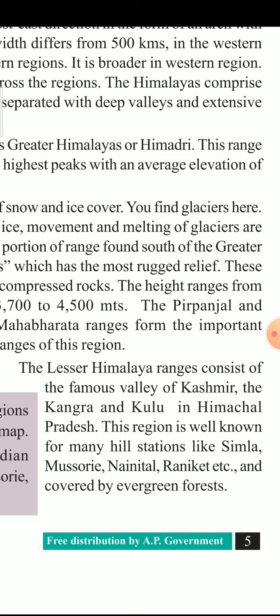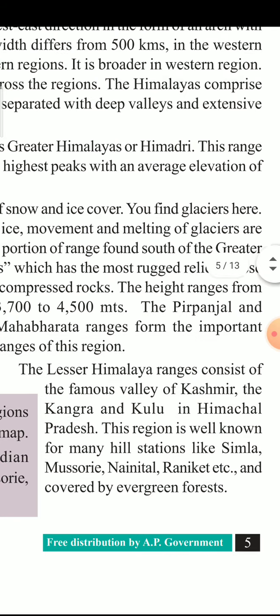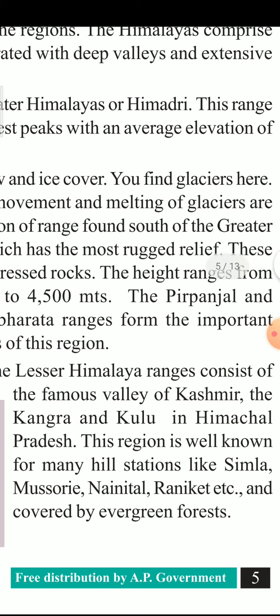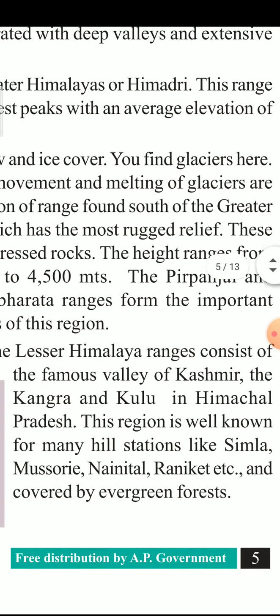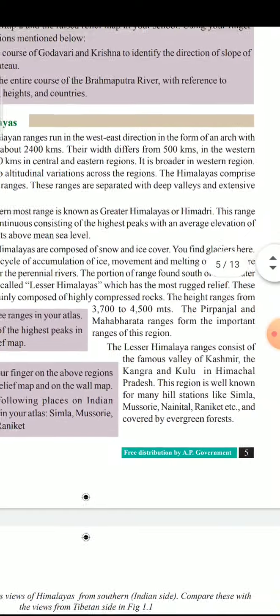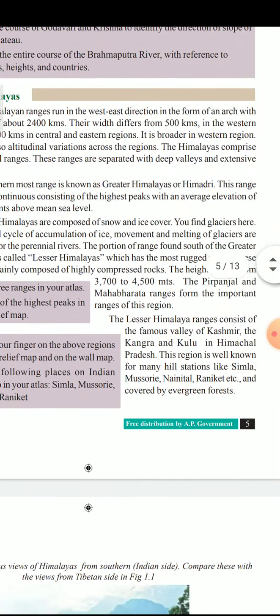They have wonderful and famous valleys like Kashmir Valley, Kangra Valley and Kulu Valley in Himachal Pradesh. And the main hill stations like Simla, Mussoorie and Nainital are located in these lesser Himalayas. They are also famous for their fruits, that means apple.